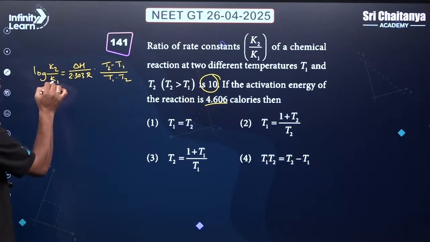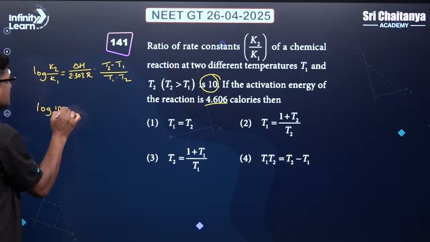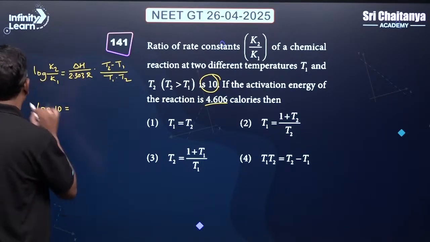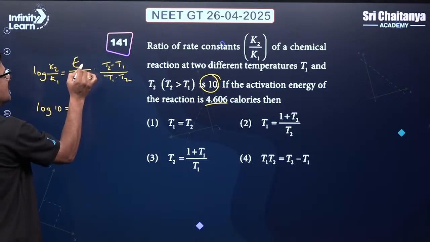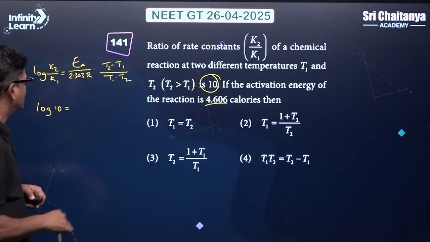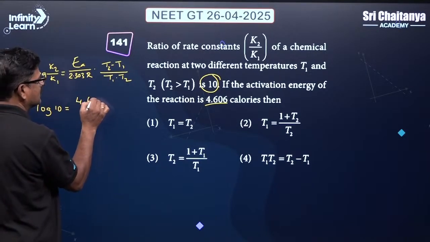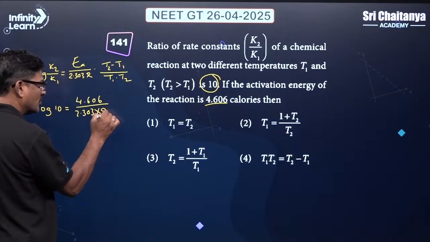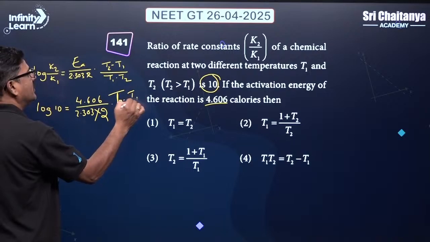So this is given as K2 upon K1, that is given as log 10 is equal to delta H of the reaction. Activation energy, Ea, you can say here, it is an activation energy required for the Arrhenius equation. From Van 't Hoff equation we can write it. So it is given as 4.606 and 2.303. R value is going to be 2 in calories and is given as T2, T1 and T1 and T2.